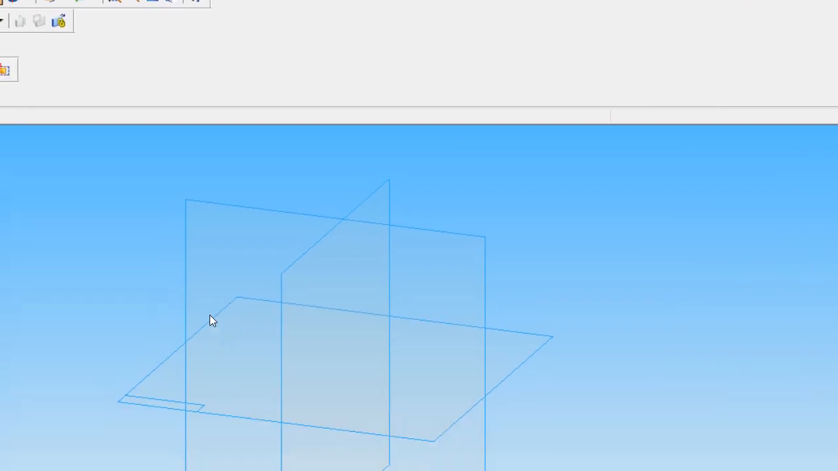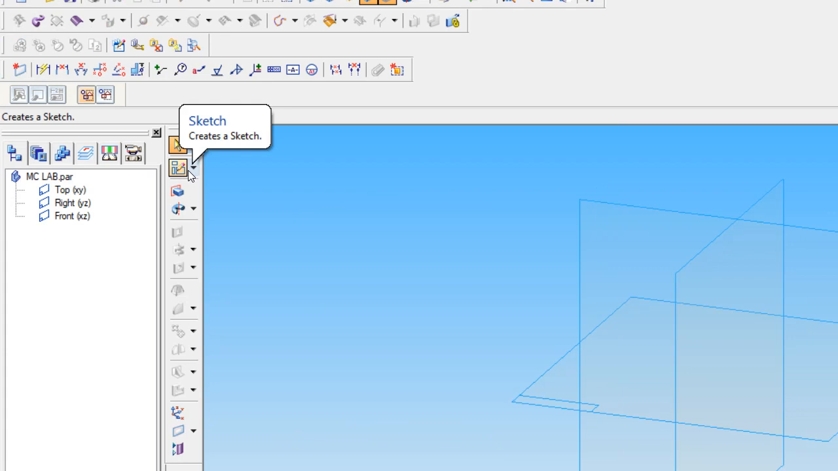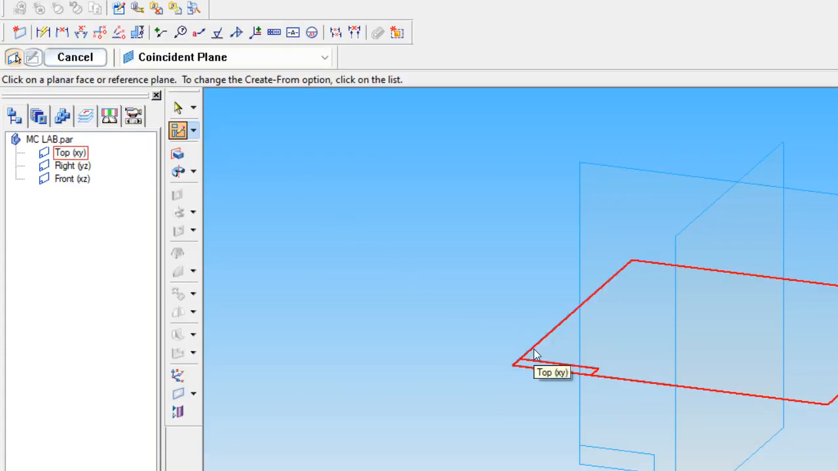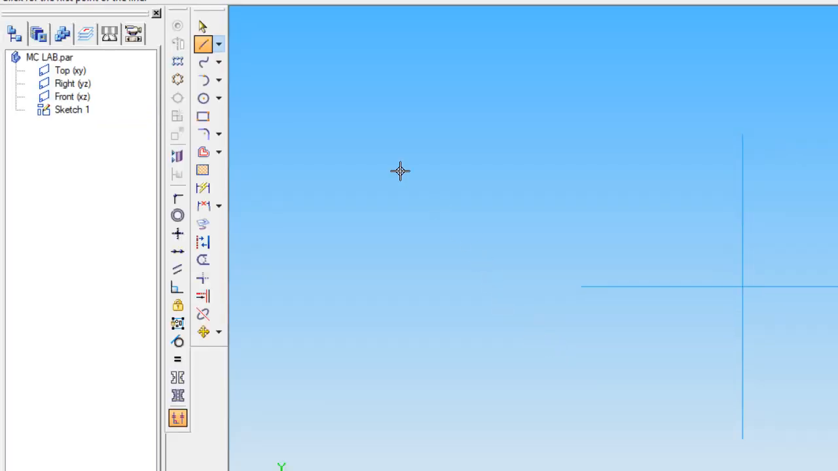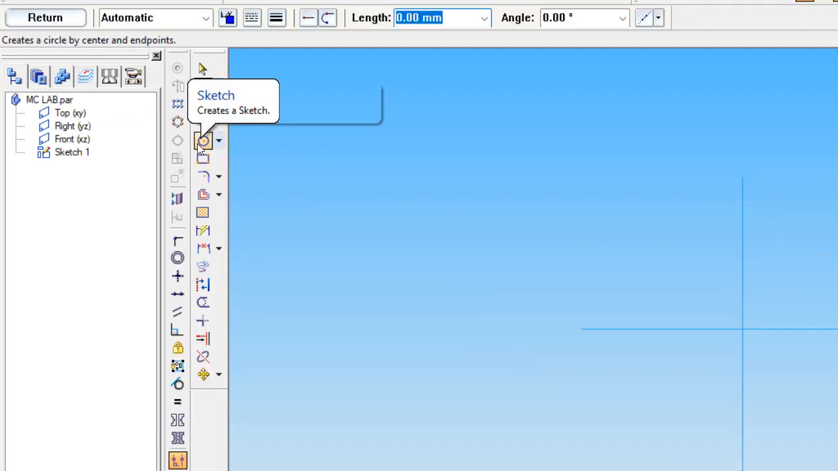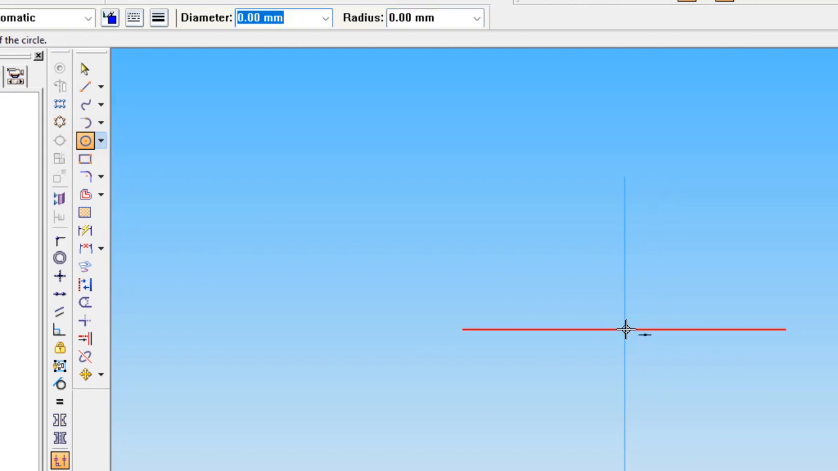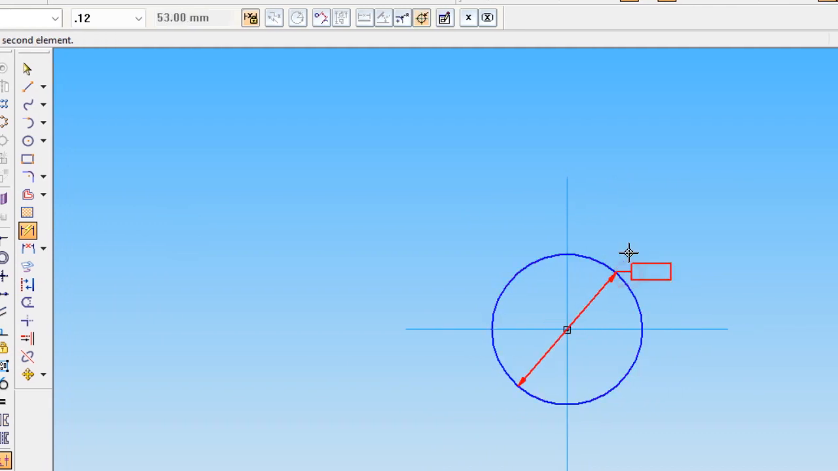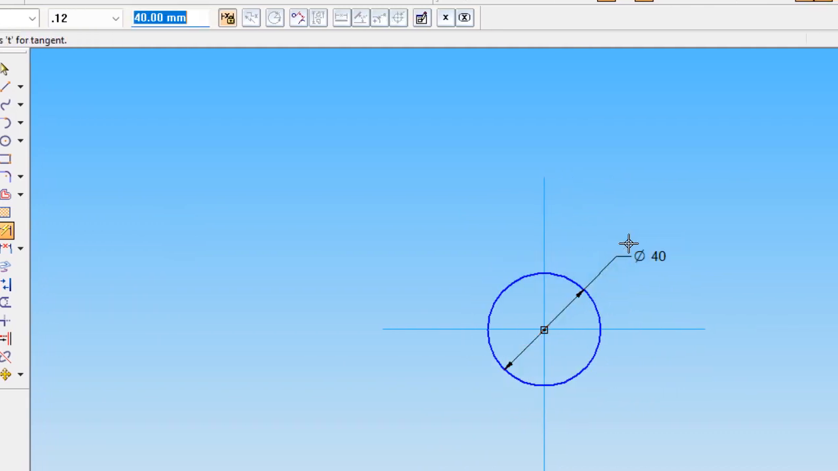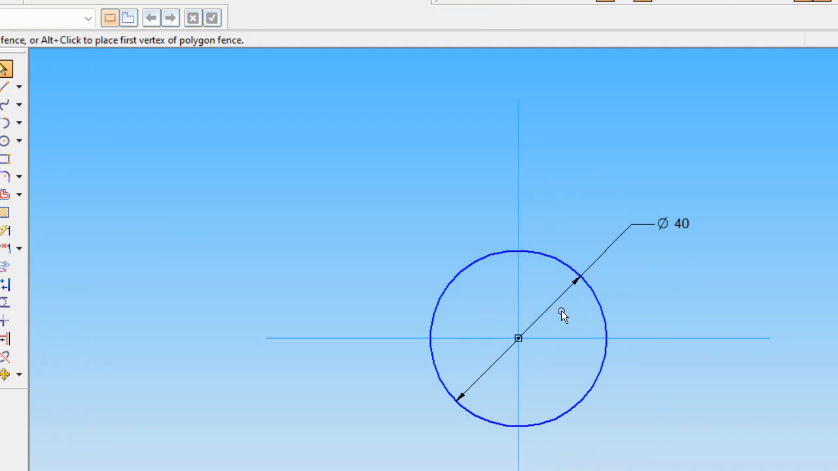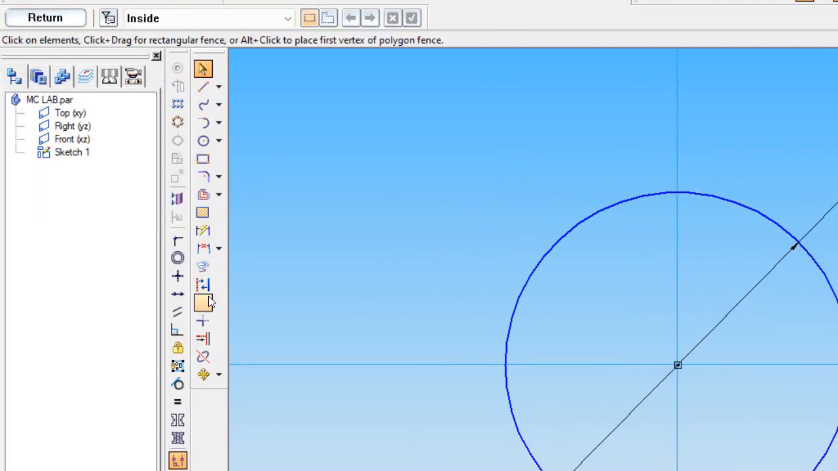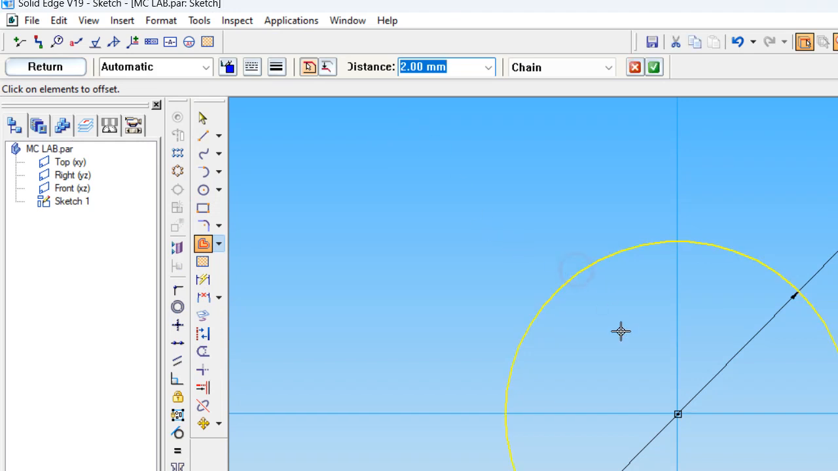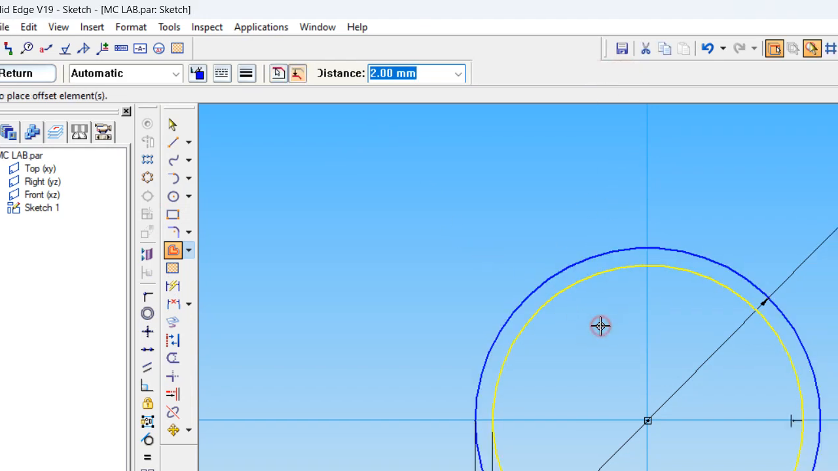So here we are starting with this drawing. Here we are using the sketch command. Sketch, we are picking the top plane or called XY plane. Here we are making a circle, dia 40 mm, that is the major dia of this keychain, and we are using the offset command 2 mm to inside.